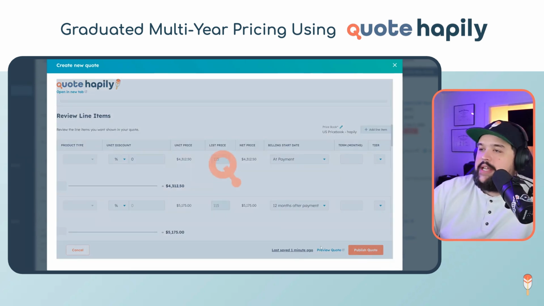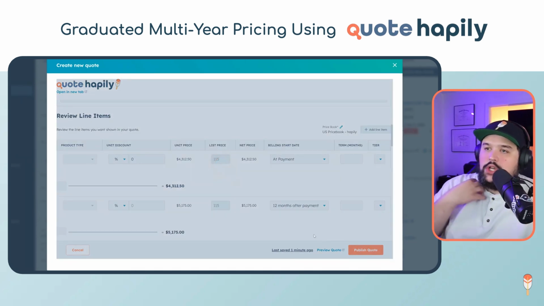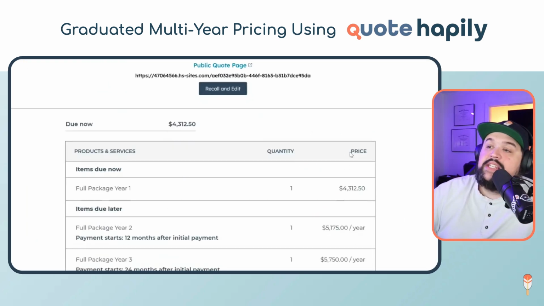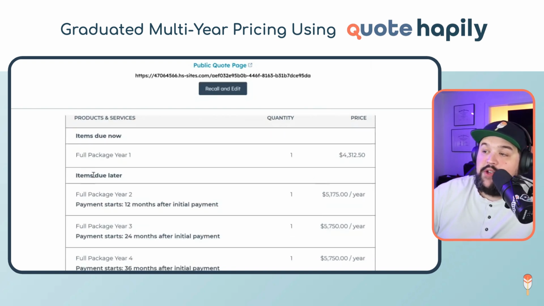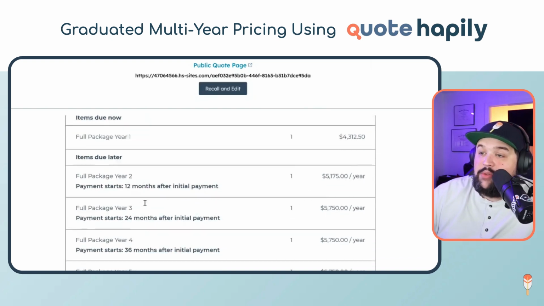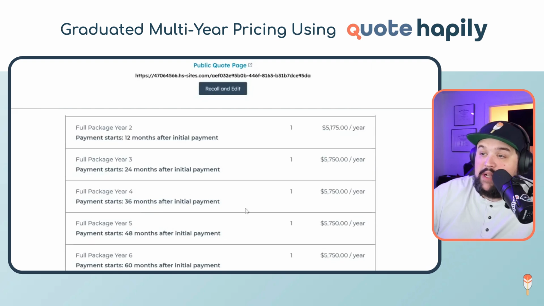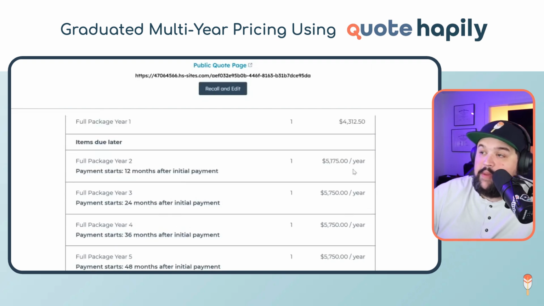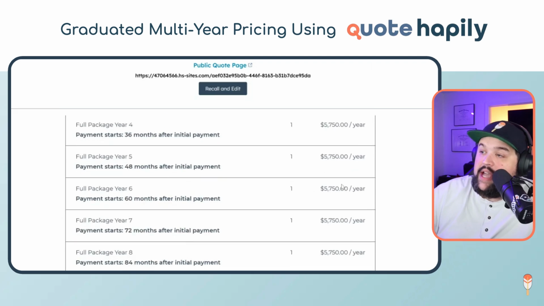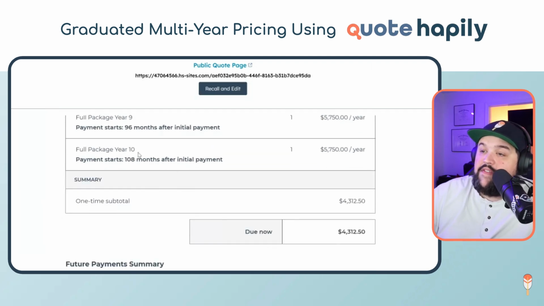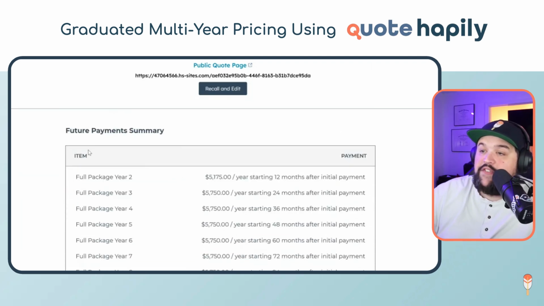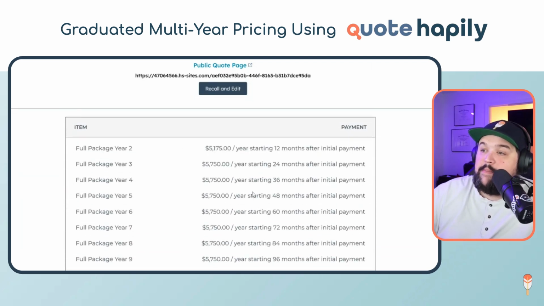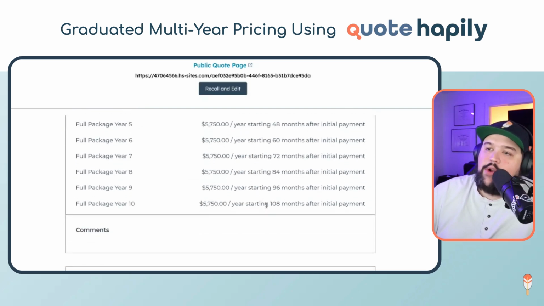So what's cool is I can come in here and hit publish quote, and we can take a look at the quote that it builds us. And here we can see the quote rendered for us. We can see everything that's due now, which is just the payment for year 1. And then we can see items due later, and it starts 12 months, 24, 36 after that initial payment. And so we can see here the second year pricing, which is slightly discounted. And then the regular pricing kicks in for each one of those multi-years after. And then we can see a future payment summary here, which again is just listing out all the different payments.